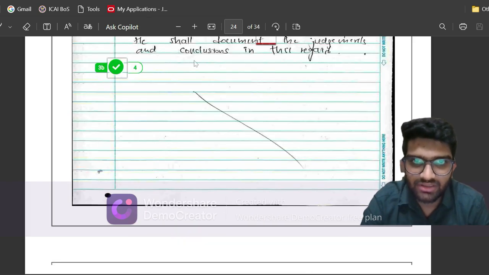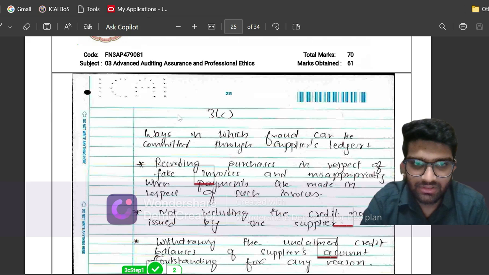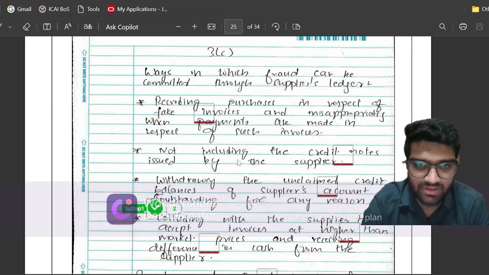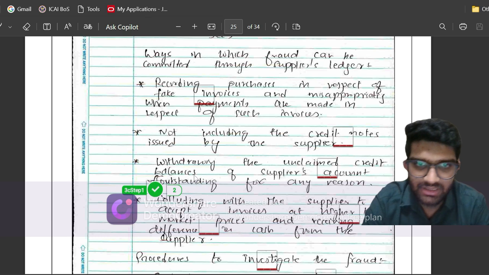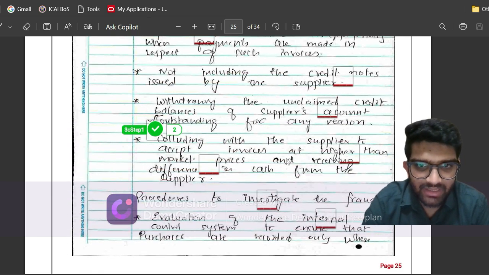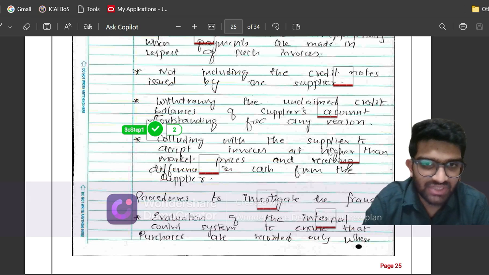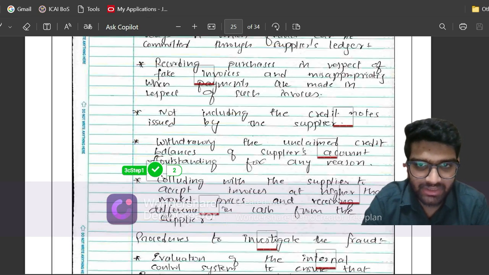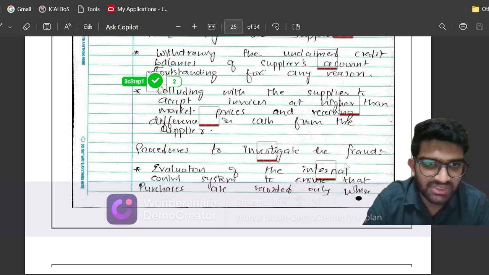Supplier's ledger fraud. It is from the chapter on due diligence and investigation. So I've written that the fraud is done by recording purchases in respect of fake invoices, not including the credit notes issued by the supplier, withdrawing the unclaimed credit balances, and colluding with the supplier by accepting invoices higher than the market prices. Now, this is how the fraud can be done, and then what are the procedures to investigate the fraud.